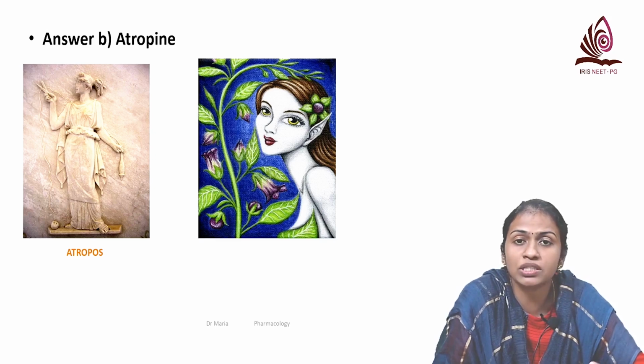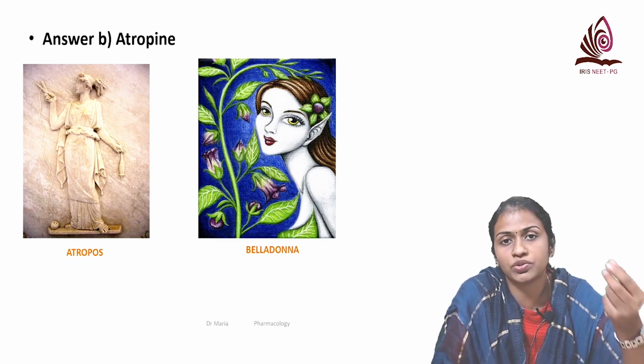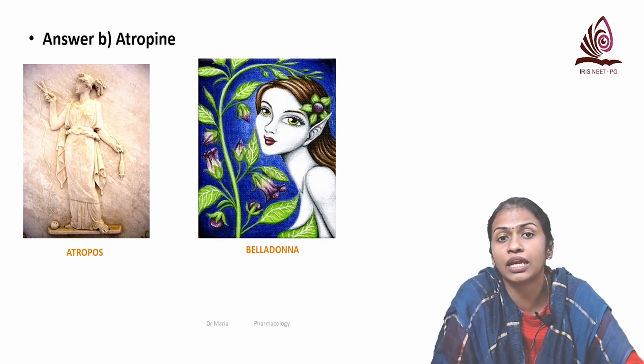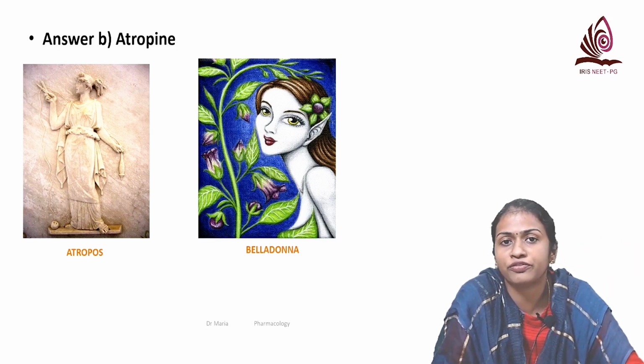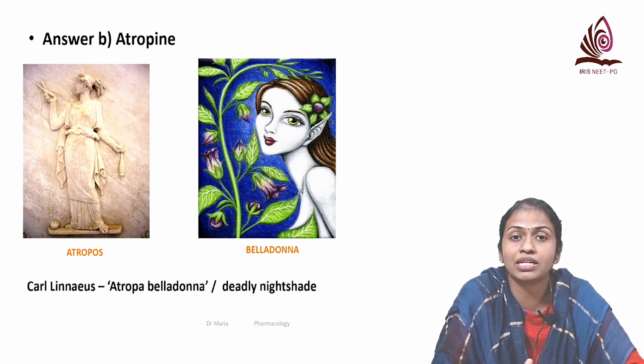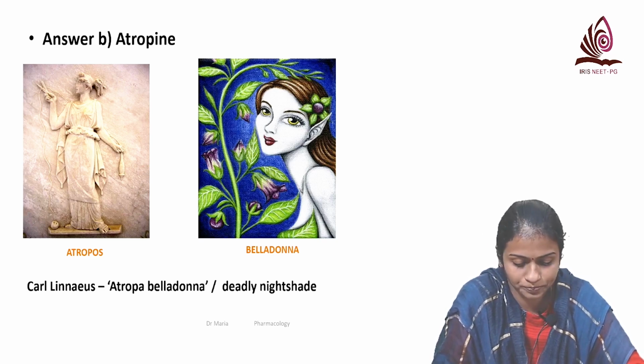And Belladonna is an Italian word that means beautiful. So in those times they used the juice of this berry to dilate the eyes, and it was considered that dilated eyes are a sign of beauty. Okay, so it is from this that Carl Linnaeus named it Atropa belladonna, commonly known as deadly nightshade.